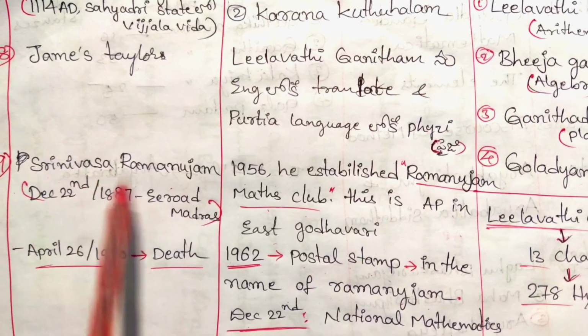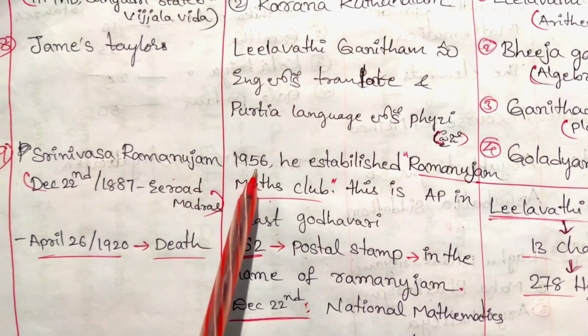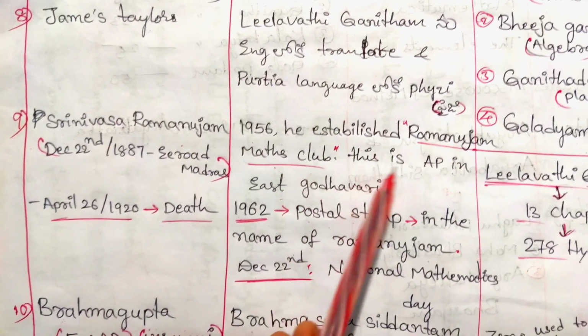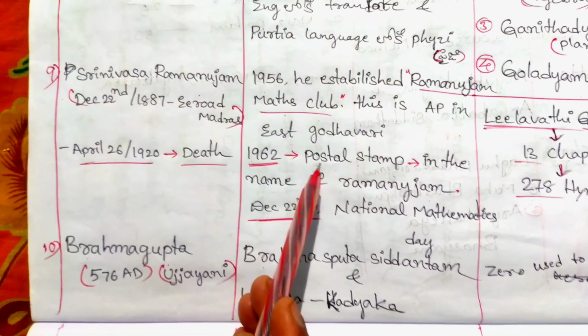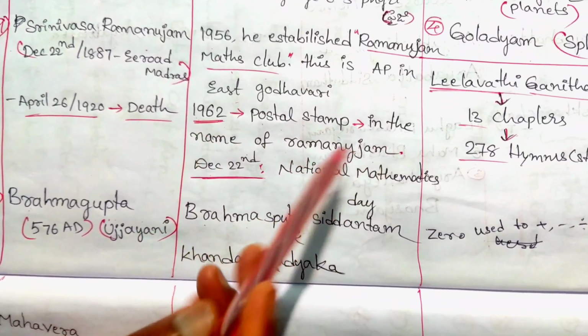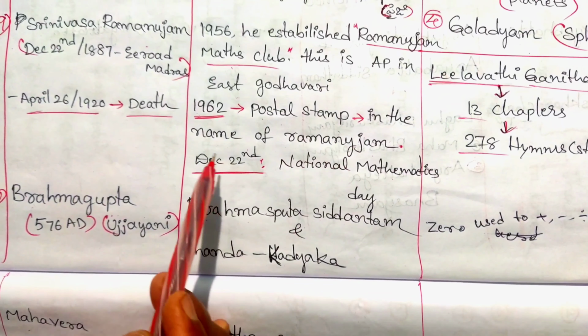Next, Srinivasa Ramanujan. In 1956 he established Ramanujan Maths Club. This is in AP, in East Godavari. Postal stamp in 1962 in the name of Ramanujan.